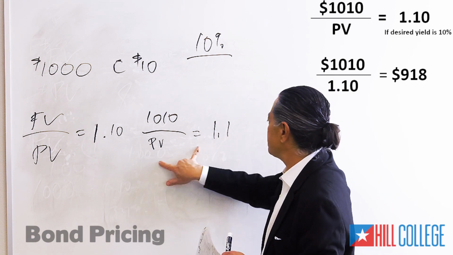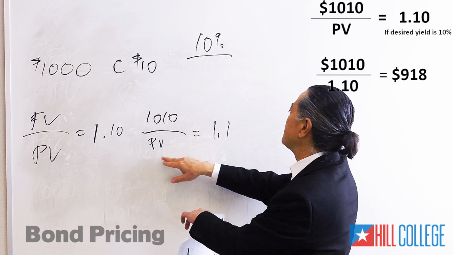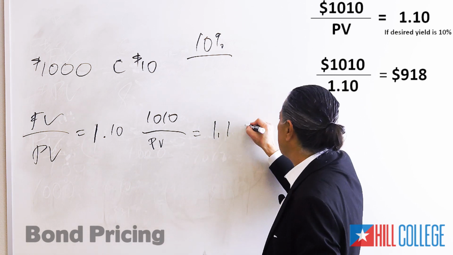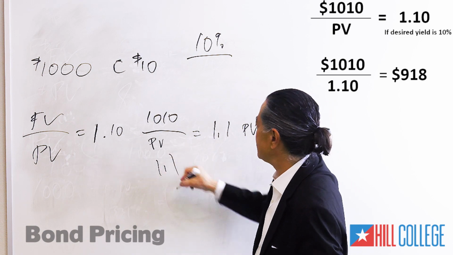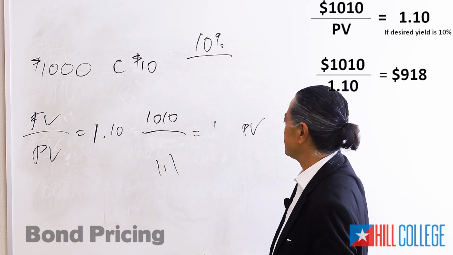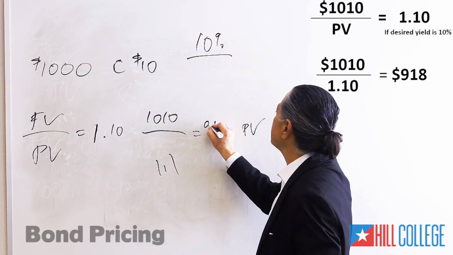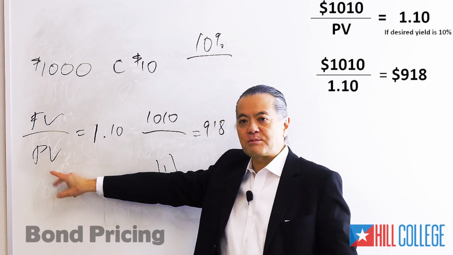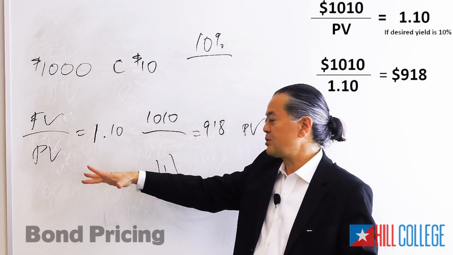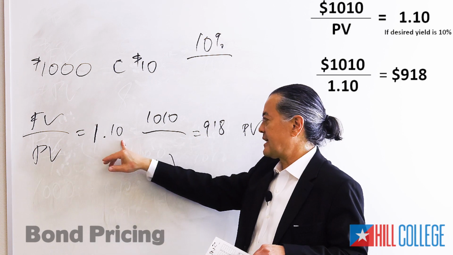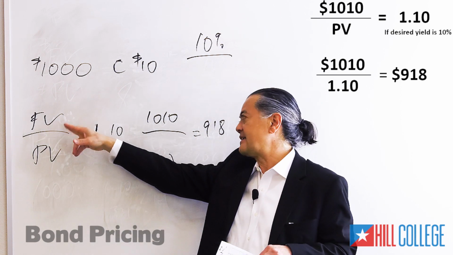Yeah, basically switch these around, multiply both sides by PV, divide both sides by 1.1, and you're left with this. So what? Yeah, so 918 should be the present value. That's what someone should pay for your old bond to make 10%, assuming they will get 1,010 at the end.